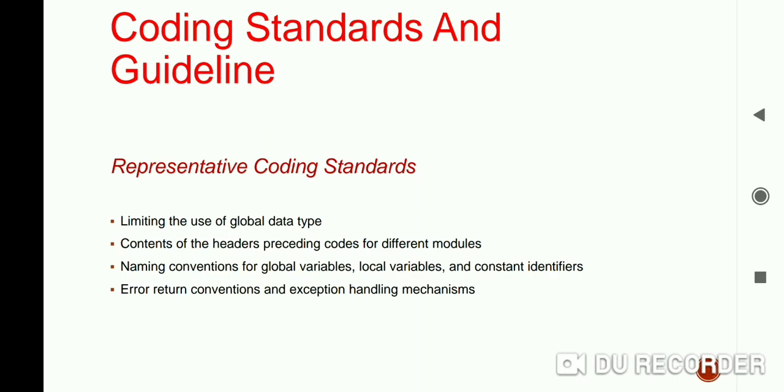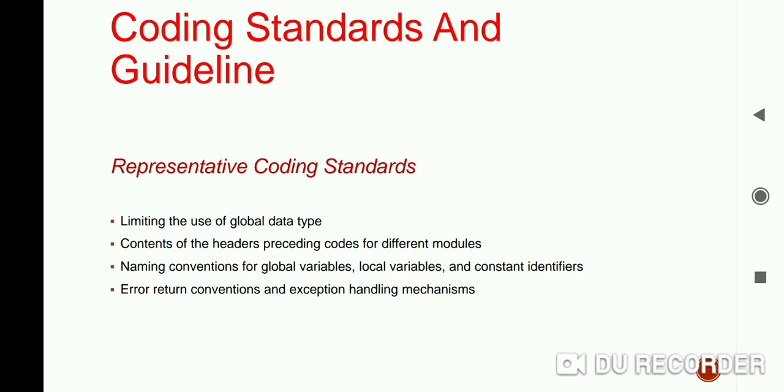So coding standards provide some rules. We have to follow that style so that it will be used to maintain the security. We can maintain the security and we can avoid the confusion, and it is used for better understanding of that code. So the first coding standard is the rules for limiting the use of globals. The first one is the rules for limiting the use of global data types or use of globals. So this rule says which type of data can be declared global and the data which can't be declared as a global.